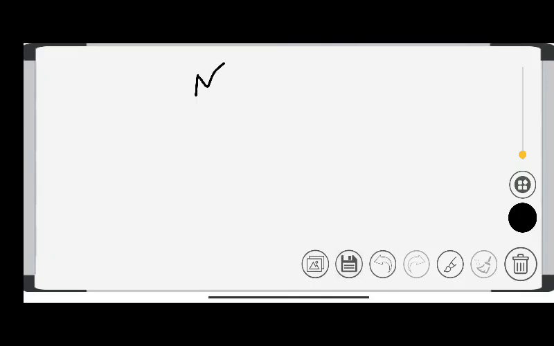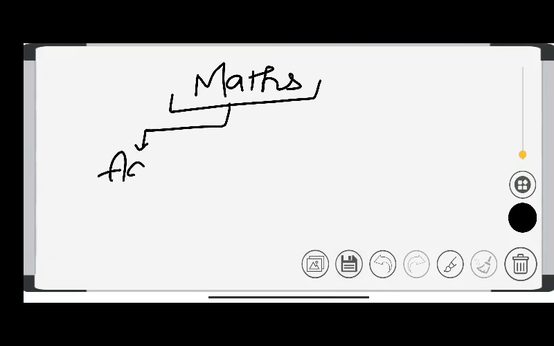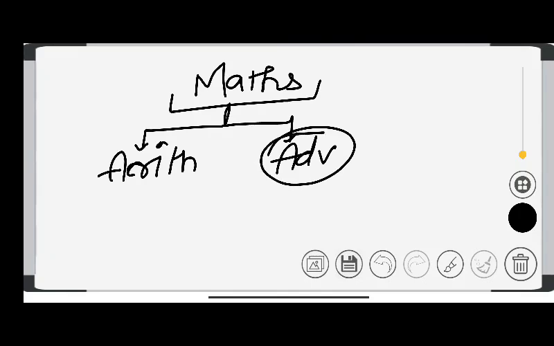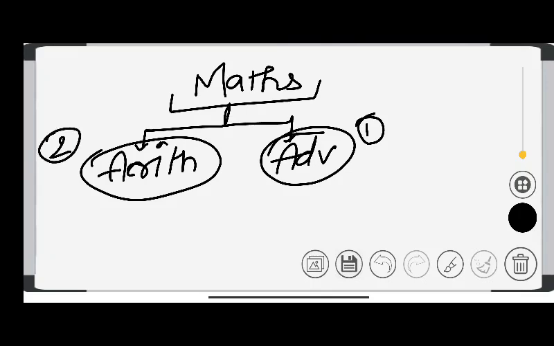First we are going to deal with the maths. We are going to deal with arithmetic and advance. First of all, we will deal with advance and then we will deal with arithmetic, right? So what are the chapters in advance?